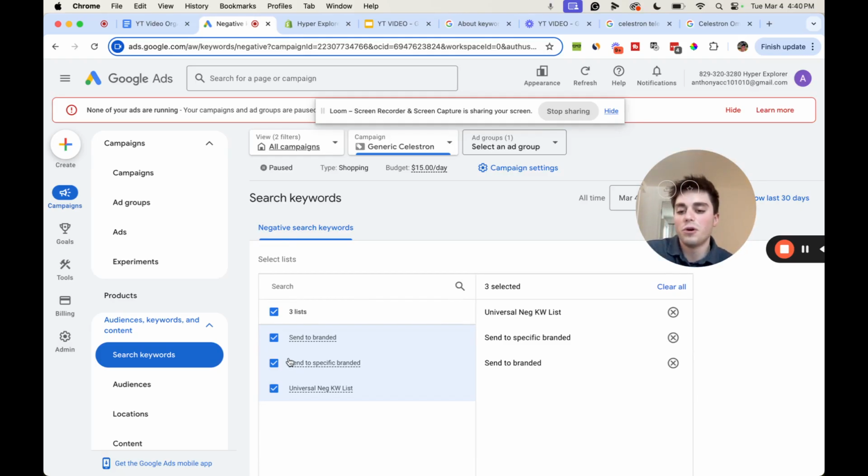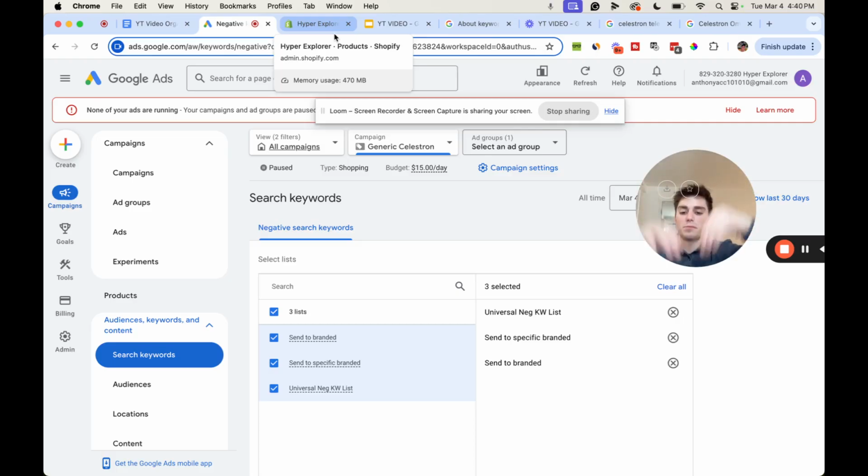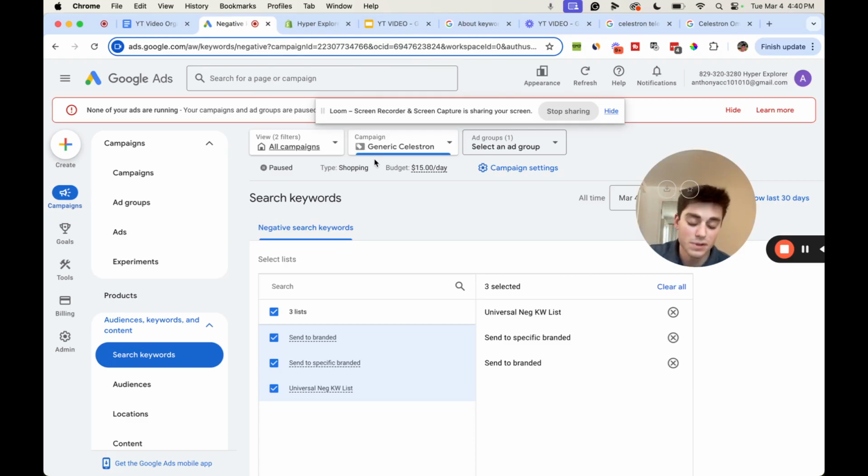And if we tell Google, hey, for Celestron telescope and Celestron Omni XLT 102 telescope, we don't want to show up for that in generic. We want it to feed through the funnel. Okay, we want it to feed to the branded. So we'll automatically show up for terms like telescope and big telescope and tall telescope. But if we add these negative keywords to this generic campaign, we're basically telling Google, hey, we don't want to show up for the keywords in this list in the generic campaign.